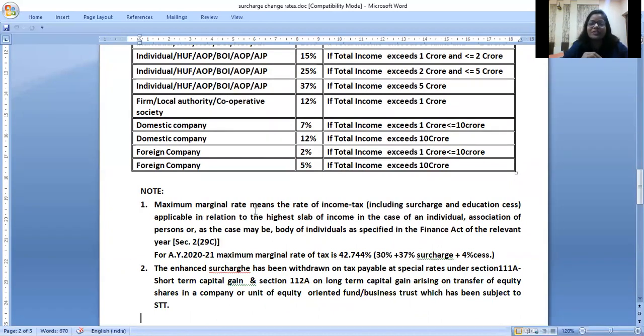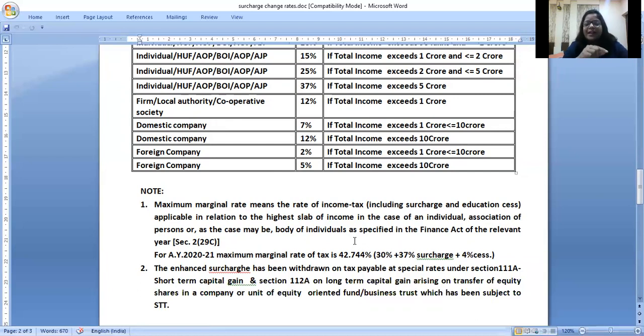A very important question for MCQs, fill in the blanks. Maximum marginal rate is the maximum rate of income tax, including surcharge and cess, payable by individuals, AOPs, HUFs and all. So what will it be now? The highest rate of tax an individual is paying is 30%. For the highest rate of surcharge on tax, pick up your calculator, you can do 30 into 137% surcharge, and whatever you get into 104% for cess. So put together, that is your maximum marginal rate.